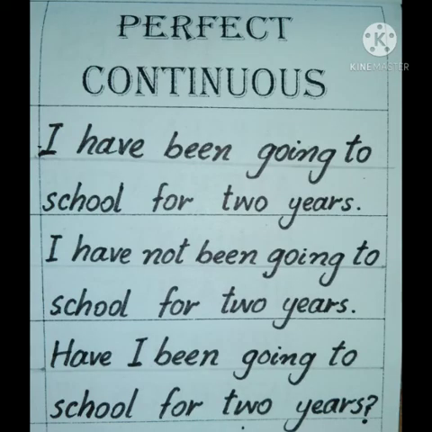See the sentences. Subject is I, helping verb have been, verb ing form going to, object is school, and time reference is 2 years. So with 2 years we use preposition for, because 2 years is a time duration, and with time duration we use preposition for, and with the starting point of an action we use preposition since. In negative sentence, I have not been going to school for 2 years. In interrogative, have I been going to school for 2 years question mark.